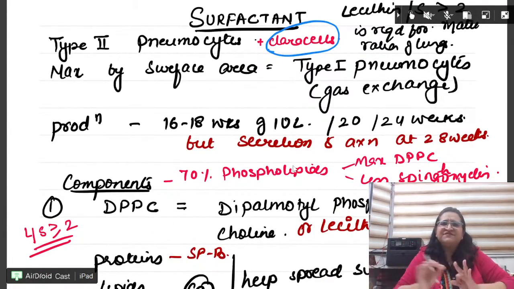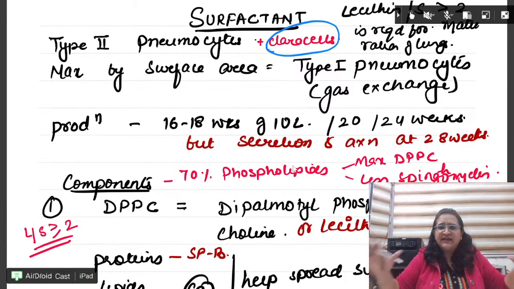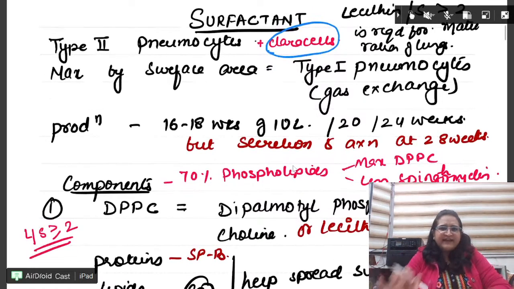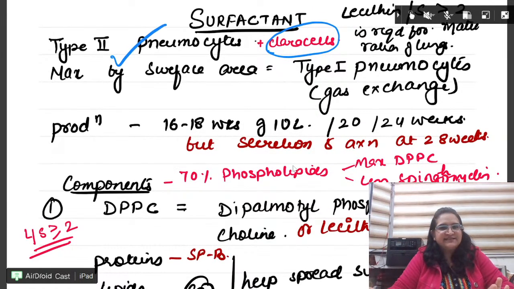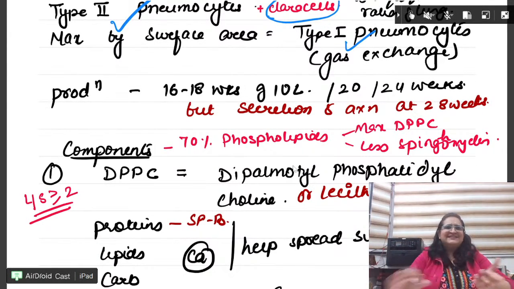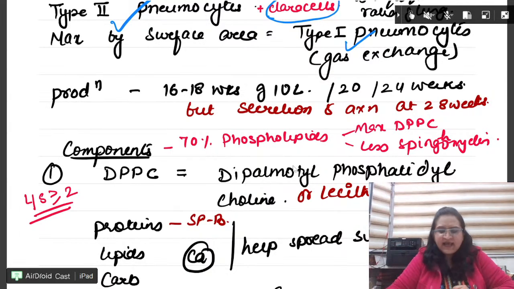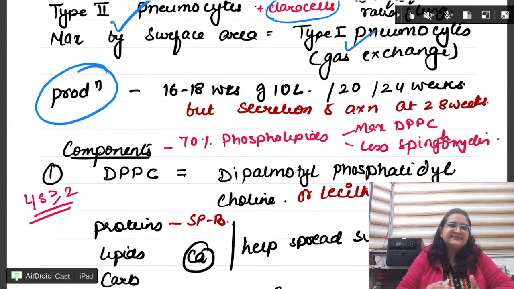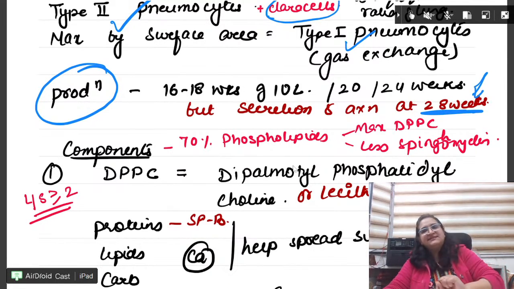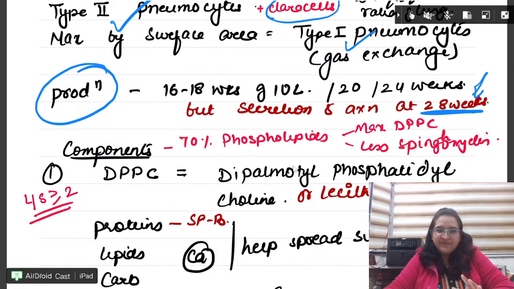Type 2 pneumocyte. Surfactant is very, very, very important. Every year you get questions, beta. Every year. Okay? So surfactant, type 2 pneumocytes. Right? Next, maximum cells are type 1. Right? They help in gas exchange. Right? Production of surfactant is around 16 to 18 weeks of intrauterine life, but action occurs at 28 weeks. Right? This is the age of viability of fetus in India.